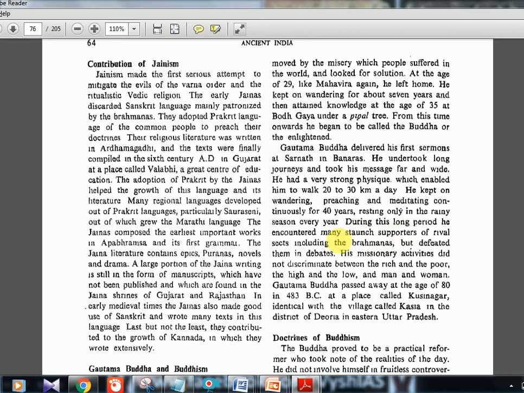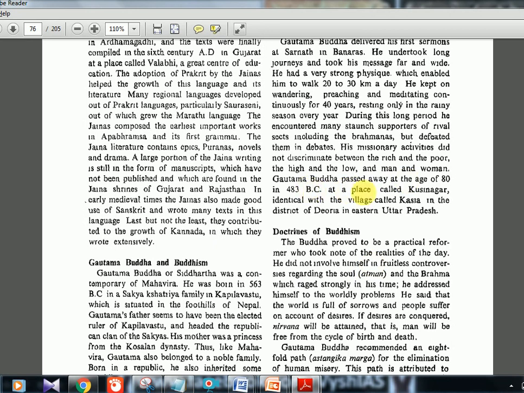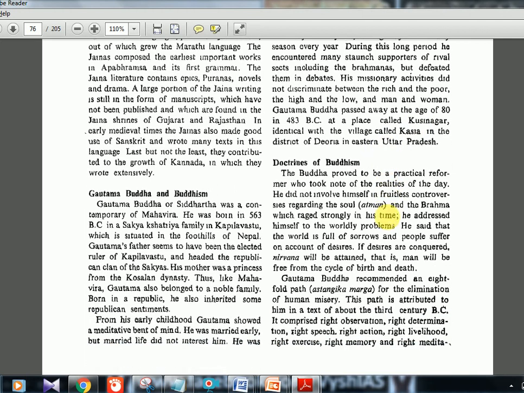And during this long period he encountered many supporters, rivals, so many kinds of people. That's what it's telling. Finally he will die in 483 BC at a place called Kushinagara. Okay, for Jaina's Mahavira it was at the age of 72 at Pavapuri or something. Here it is Kushinagara.